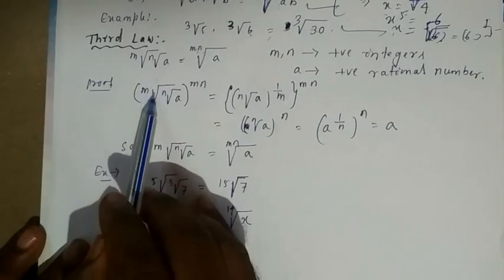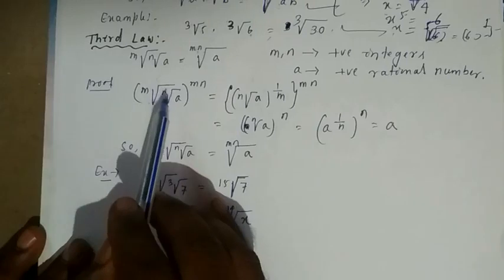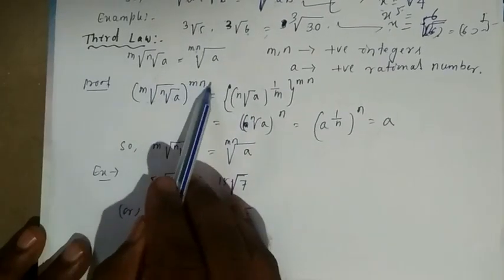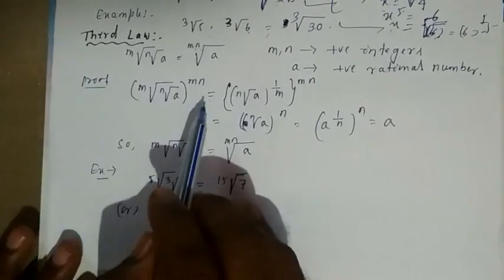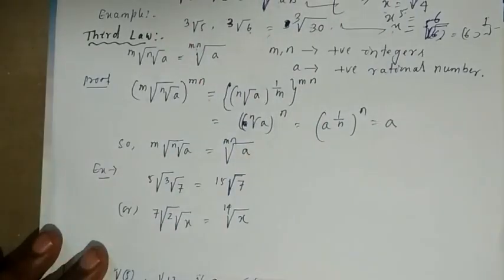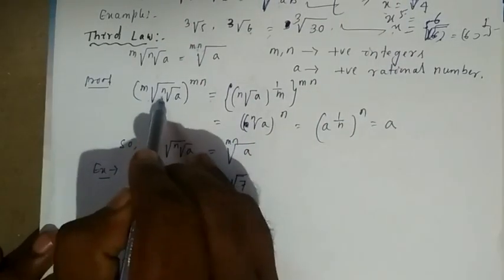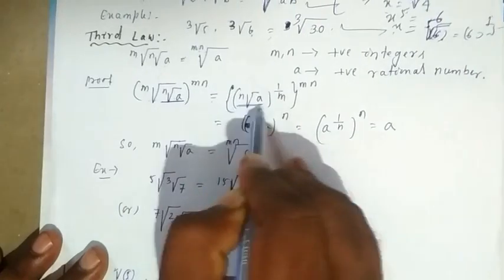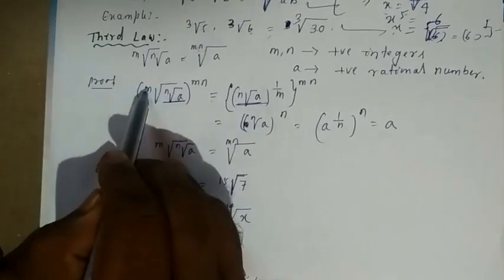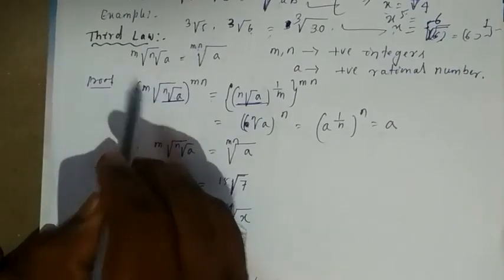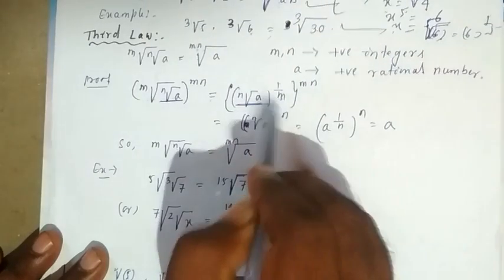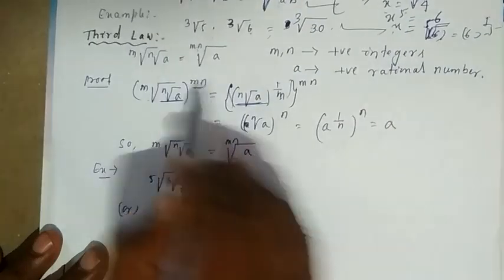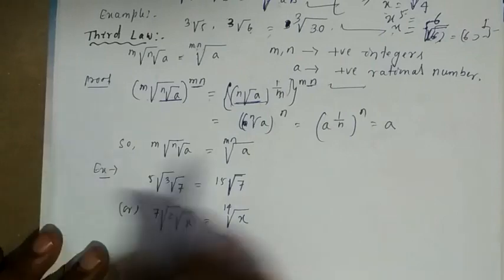The mth root, again the nth root of a, whole to the power of mn is equal to: you write the nth root of a as it is. Here the mth root, if you write it in exponential form, becomes 1 by m, again raised to the power mn, so write mn here.